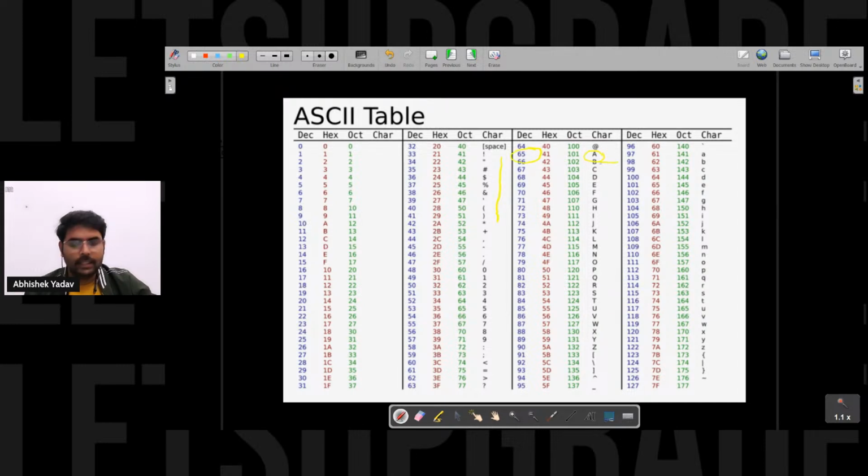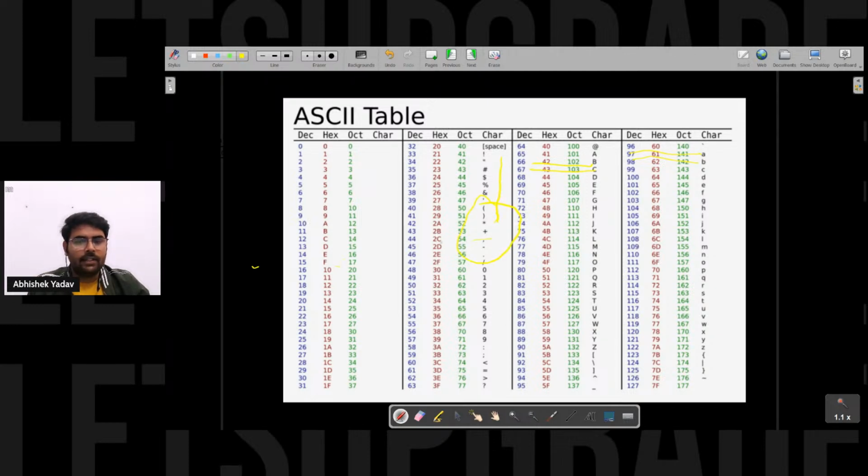For character B, the value is 66, right? For character C, the value is 67. Similarly, for small a, the value is 97. For small b, it is 98. You can see for special characters also, for this one here.